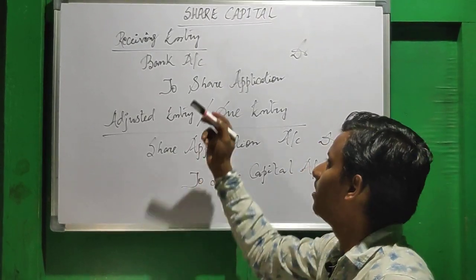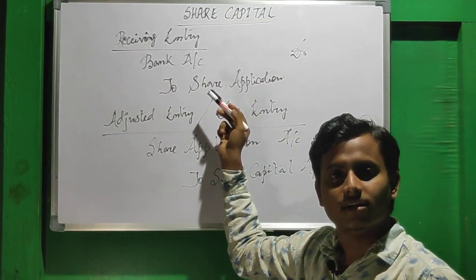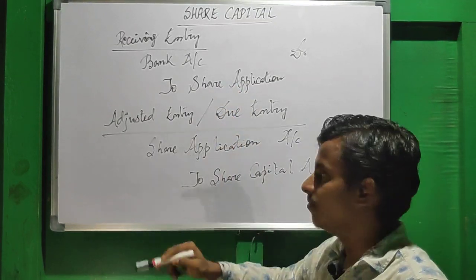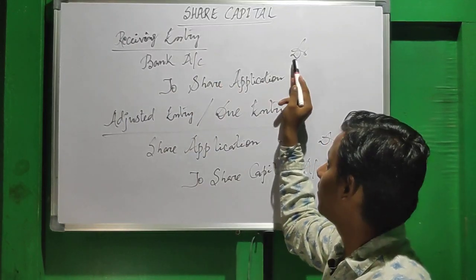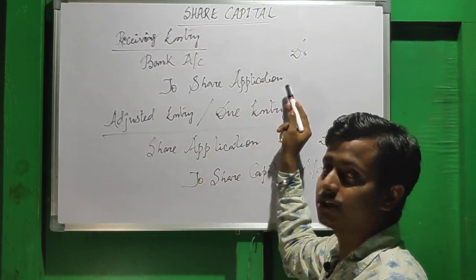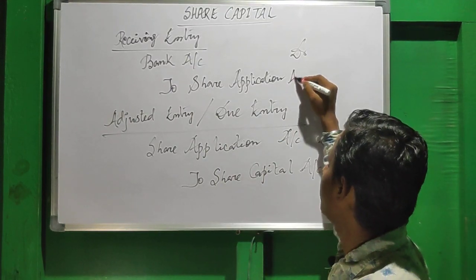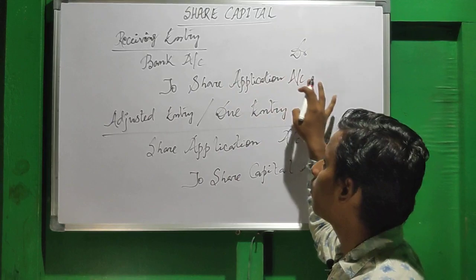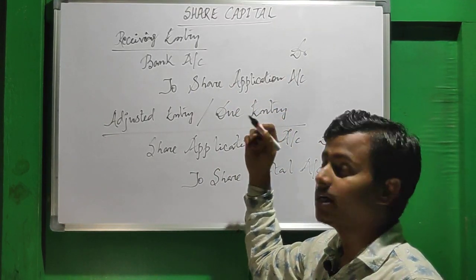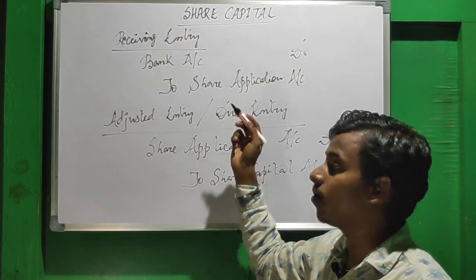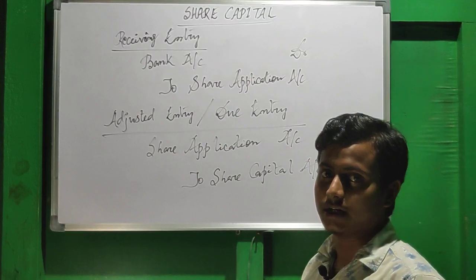So here you see the receiving entry. Just now we have learned the receiving entry and then the adjustment entry. What's the receiving entry? Bank account debit to share application account. Here you see the receiving entry is the same for all of these: application, then allotment, then first call, final call. Bank account debit to share application account.